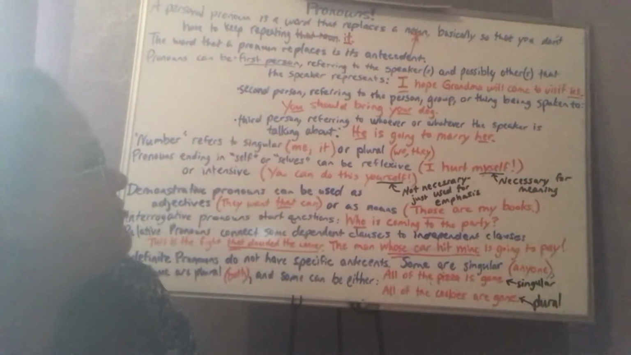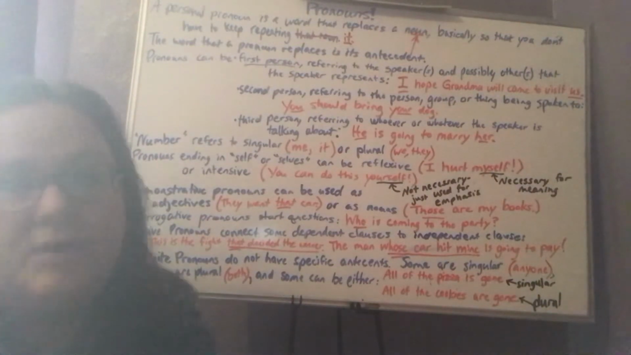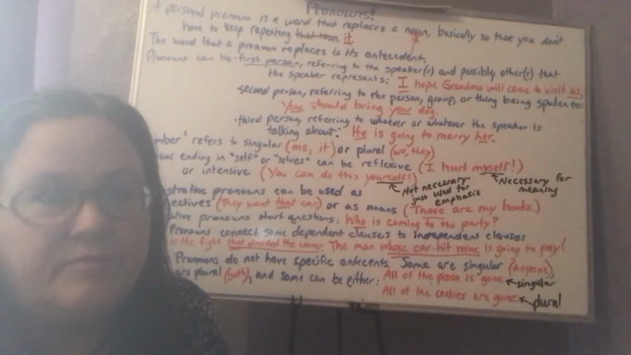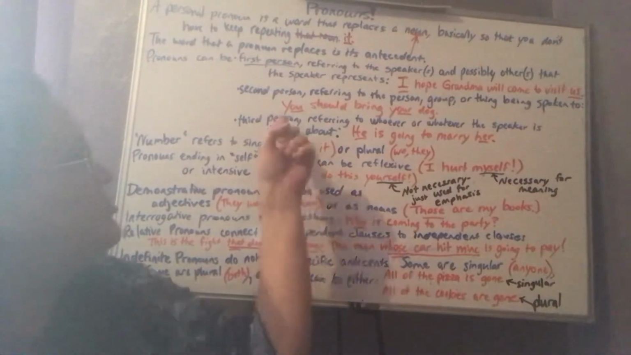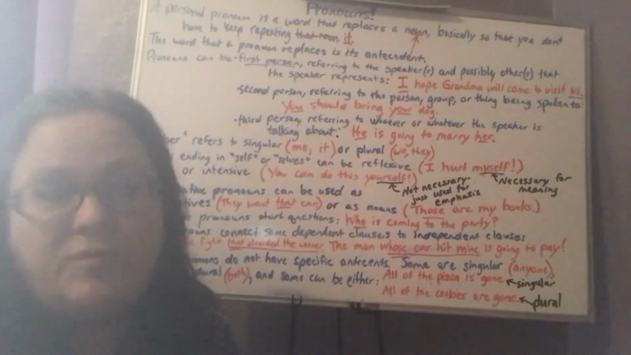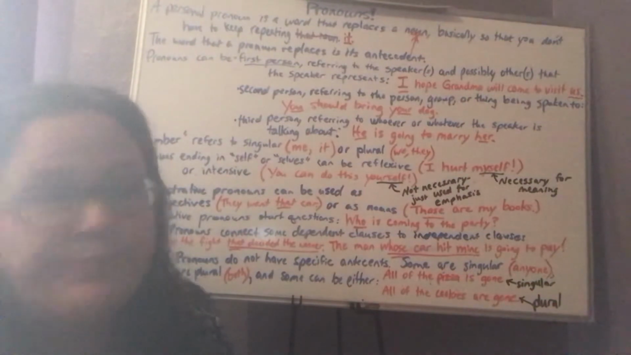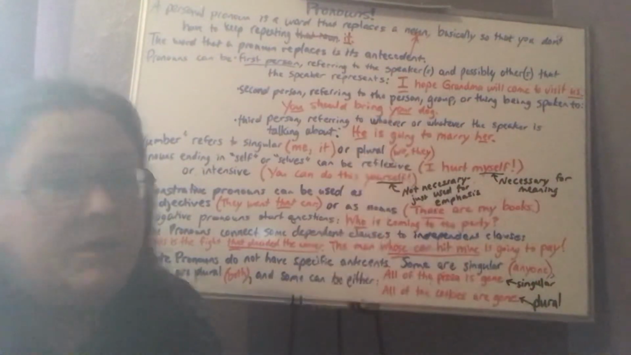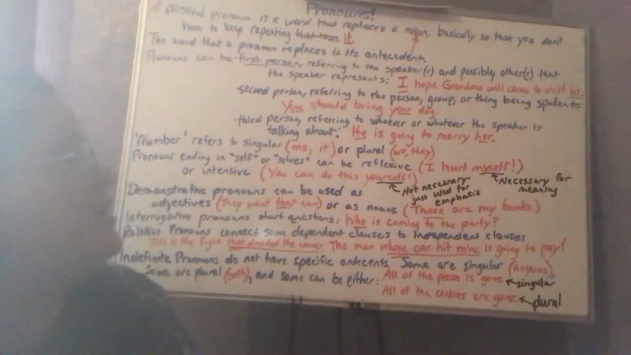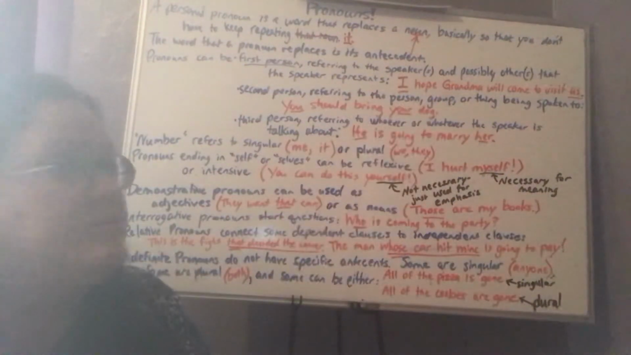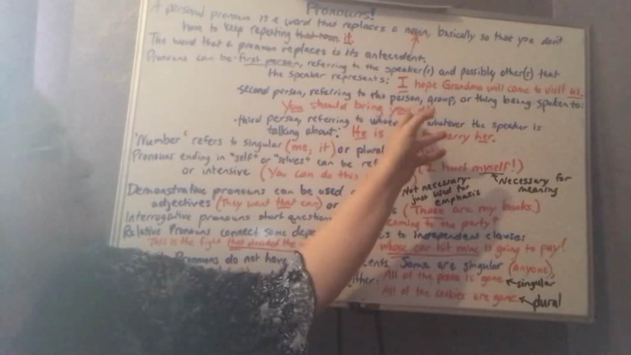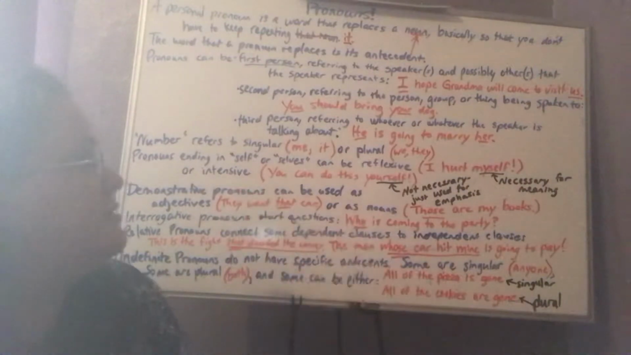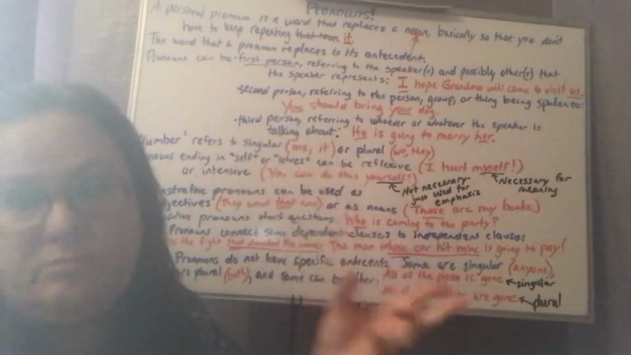Second person, referring to the person, group, or thing being spoken to. And that's all the ones with you, your, yourself, yours, all of those second person. You should bring your dog. So you here is a second person pronoun because it's referring to whoever I'm talking to. And your also refers to the person I'm talking to. Now, the dog belongs to that person. But remember that the antecedent of your is not the dog. The antecedent of your is whoever you is.